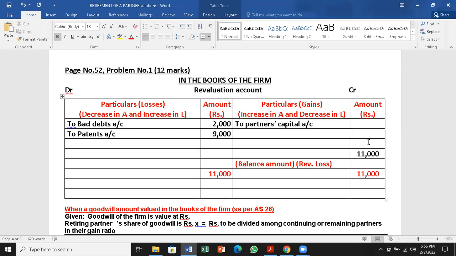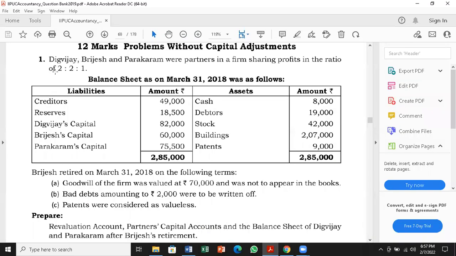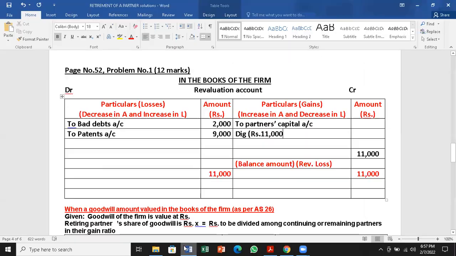First one is Digvijay. Let us see the ratio, 2:1. It is going to be 2/5. $4,400.